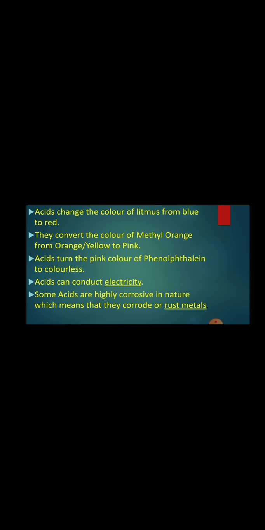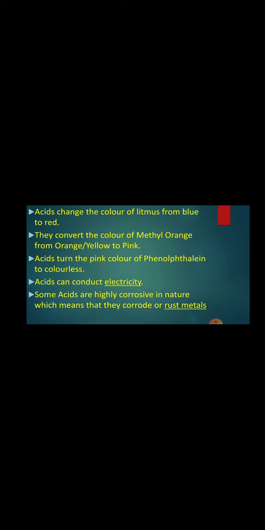Yesterday I told you that there are certain things called indicators. What is the job of these indicators? These indicators are used to identify whether the given substance is an acid or a base. One of the famous indicators is phenolphthalein. Basically, the color of phenolphthalein is pink. When we pour phenolphthalein into acid, it turns from pink to colorless.